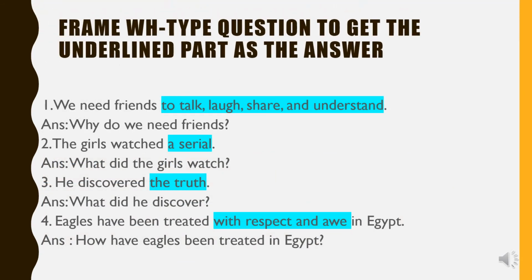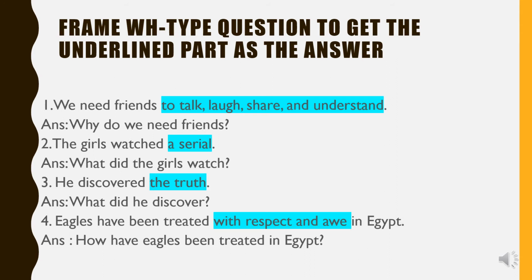Let's do an exercise to frame WH questions in order to get the underlined part as the answer. The first sentence: We need friends to talk, laugh, share, and understand. Now what is highlighted? To talk, laugh, share, and understand. So you have to get this highlighted part, or the underlined part, as the answer. So what will the WH type question be? Why do we need friends?